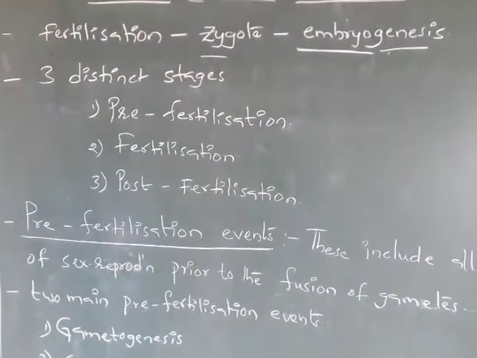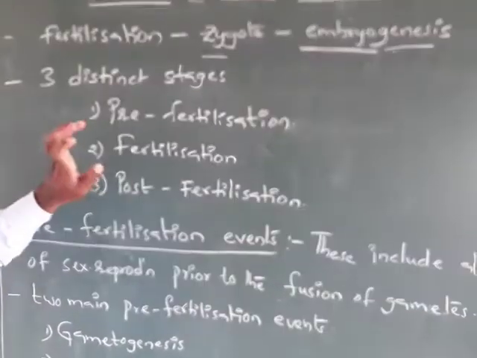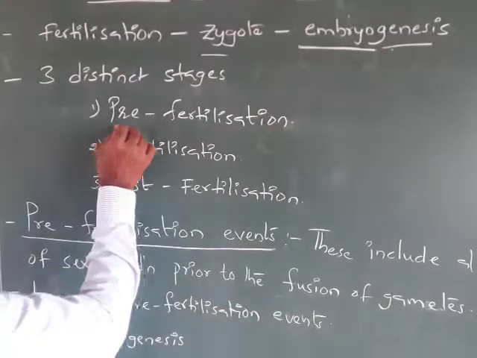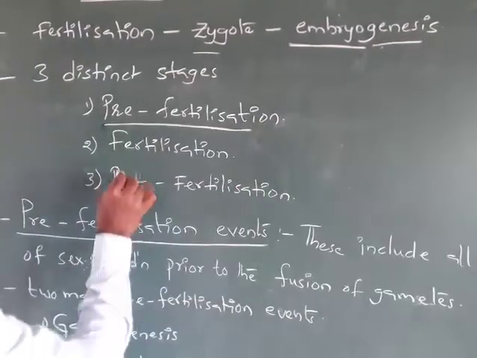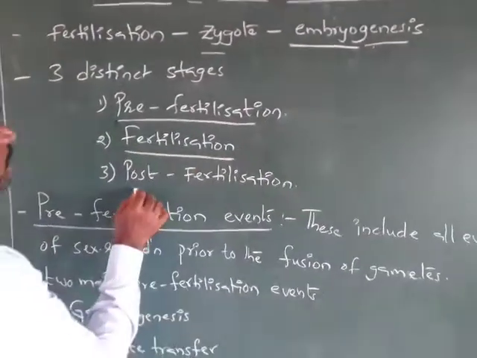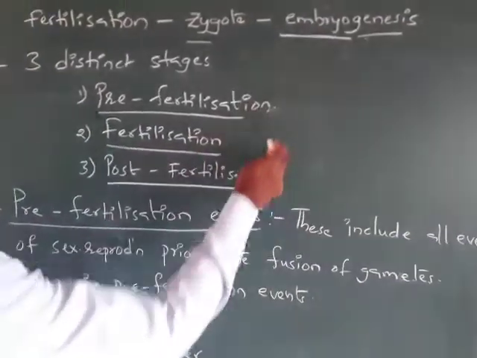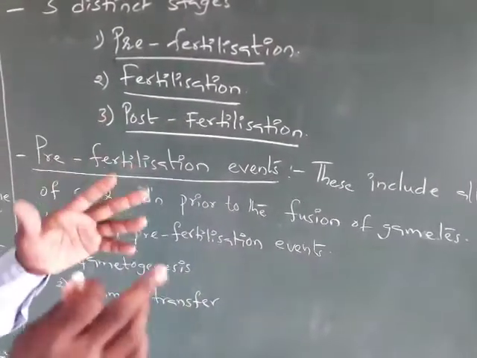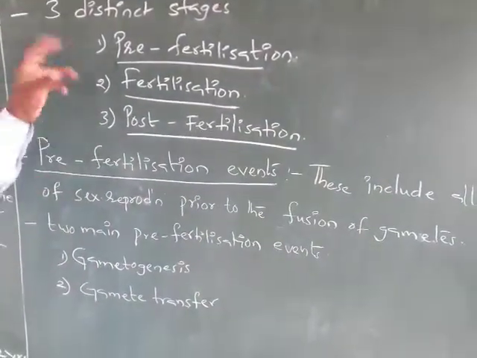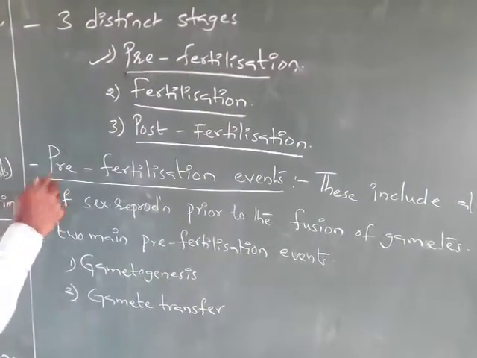For our convenience, we have to distinguish three phases of sexual reproduction: pre-fertilization, fertilization, and post-fertilization events. These are three distinct phases. First of all, we have to discuss the pre-fertilization event.